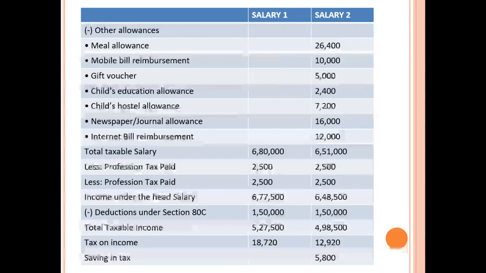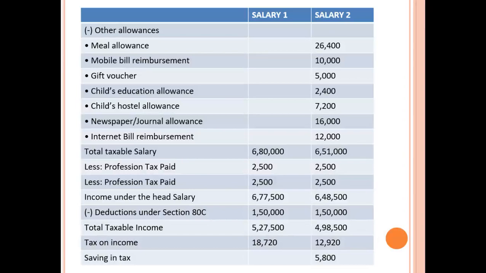Under the head income, under the head salary for A comes out to 6,77,500. For B it comes to 6,48,500. Standard deduction under 80C, which is same for both, 1.5 lakh. So we see the taxable component. For A, it is 5,27,500. For B, it is 4,98,500. Tax on income, 18,750 for A, and for B, it is